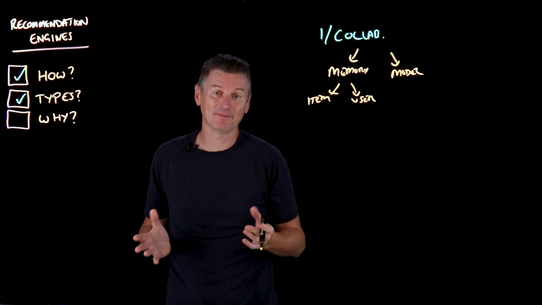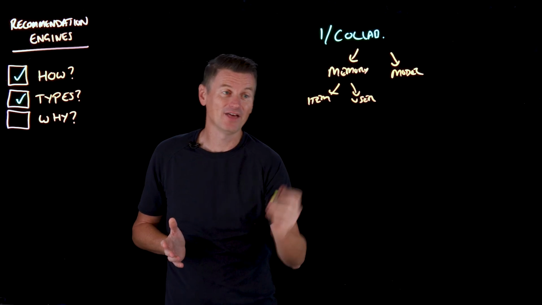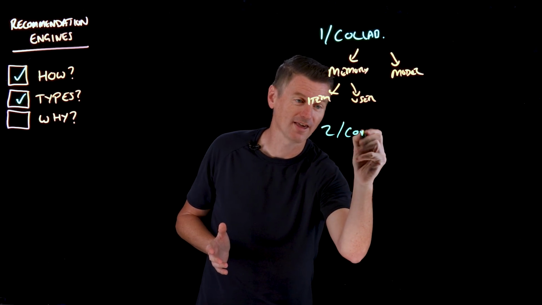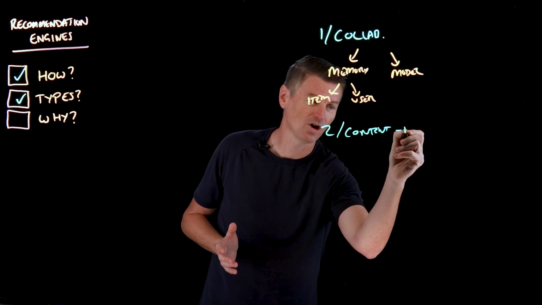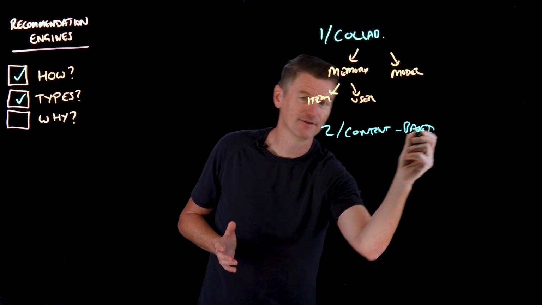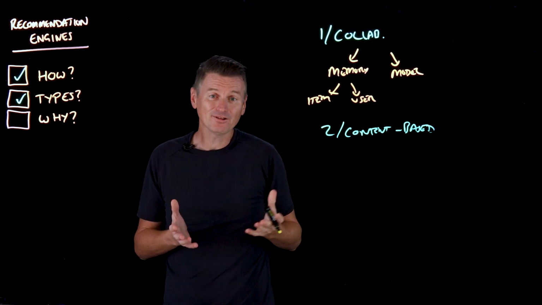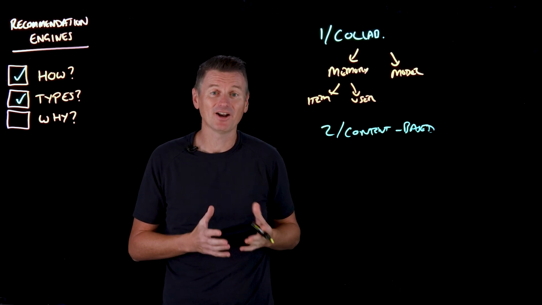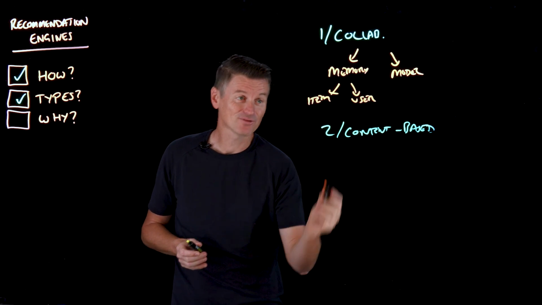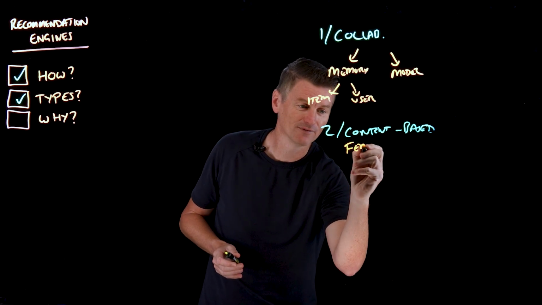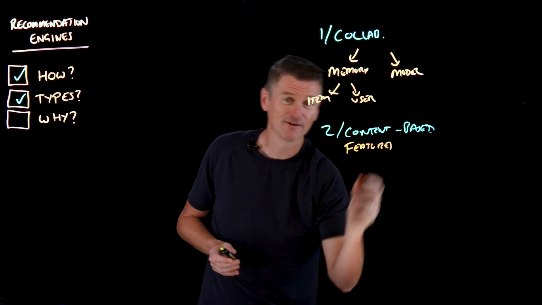The second type of filtering method is called content-based. So content-based filtering filters recommendations based on an item's features. So this really is all about focusing in on features.